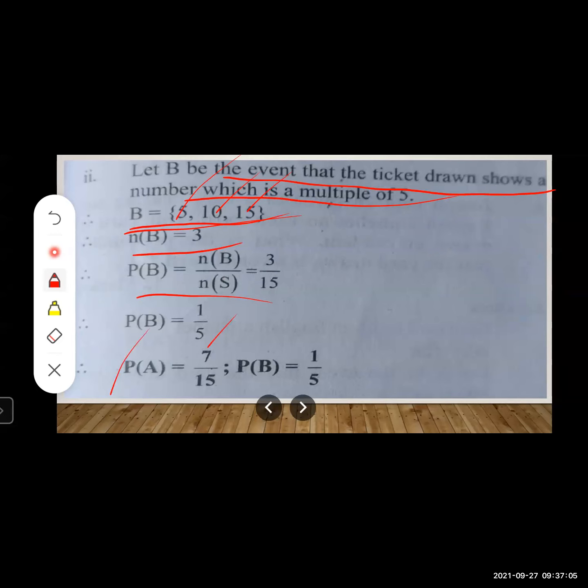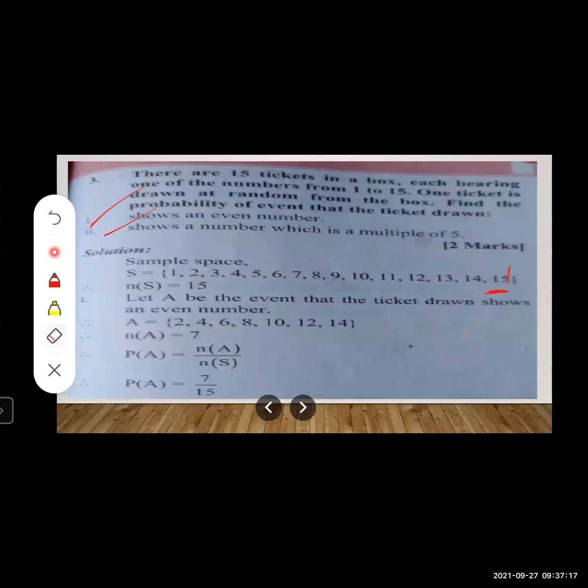Again, at the last, you are going to write PA is equal to this and PB is equal to this. This line is a must because it carries half marks. So students, I think you must have understood this. Let us move to the next slide.